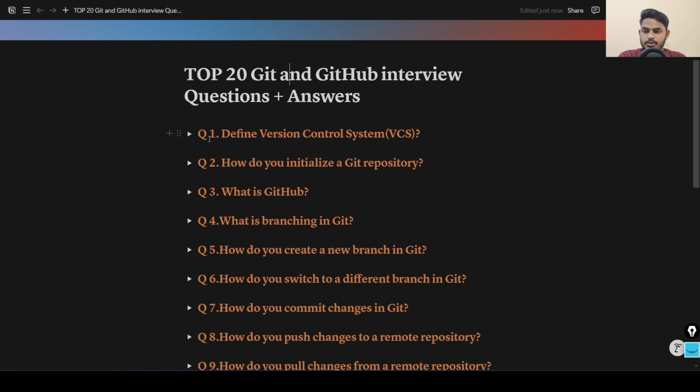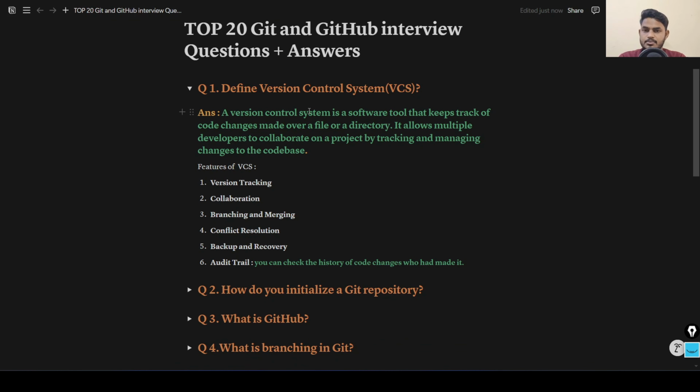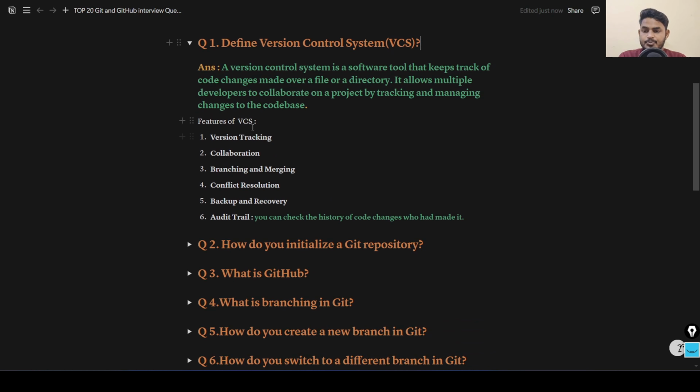So the first question is: define the version control system. What is a version control system? This same question might be asked of you, so please read it for the answer. To answer this question, just say a version control system is a software tool that keeps track of code changes made over a file or a directory. It means whenever you make some changes in your file and directory, the version control system will keep track of those changes and create another version of it. So this is called a version control system.